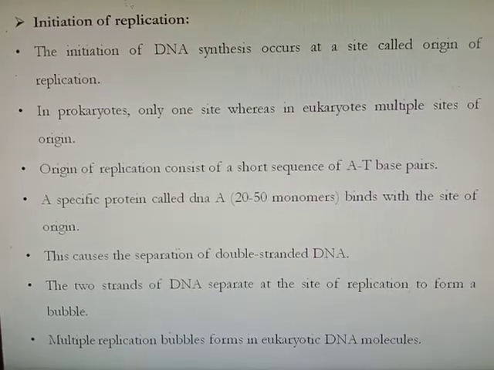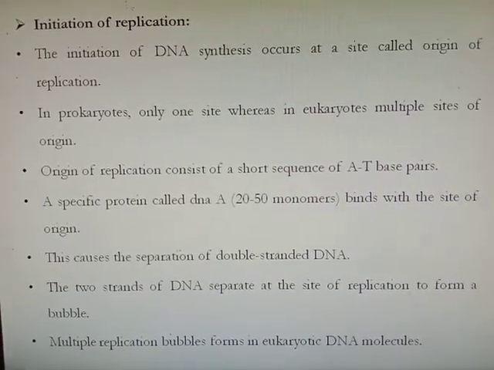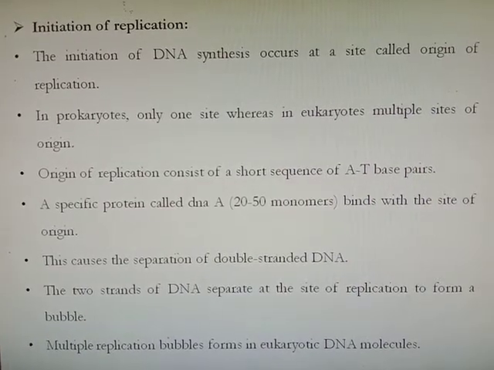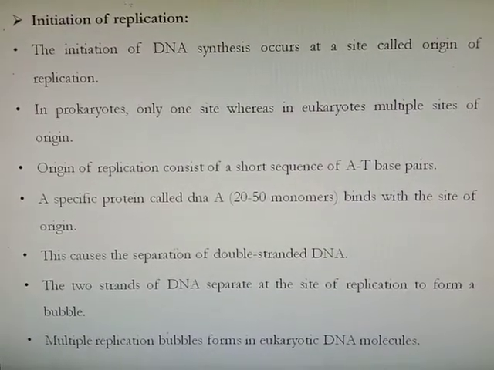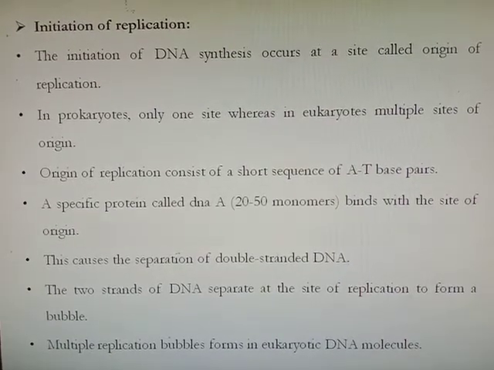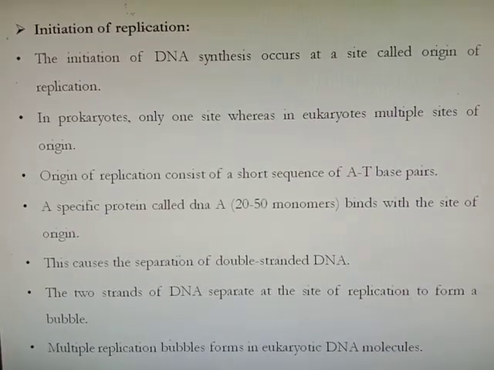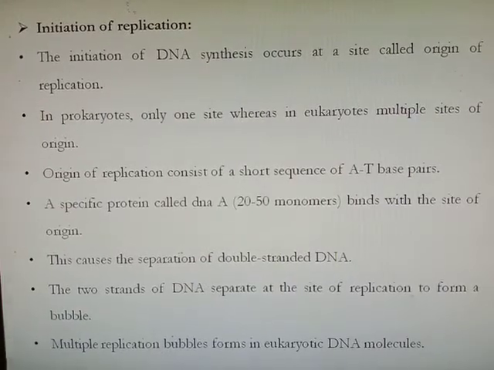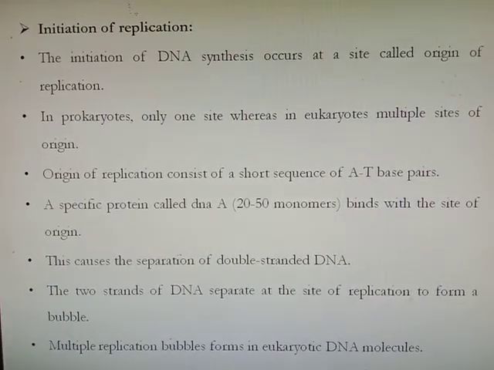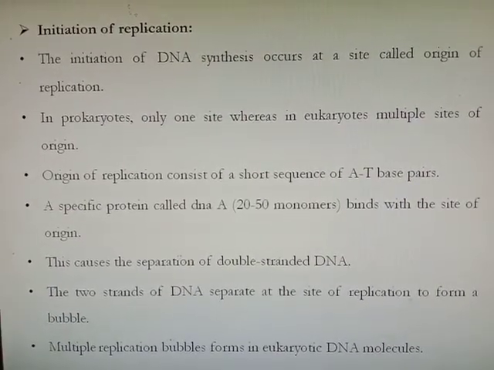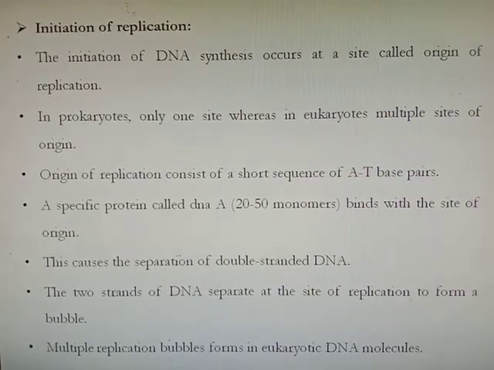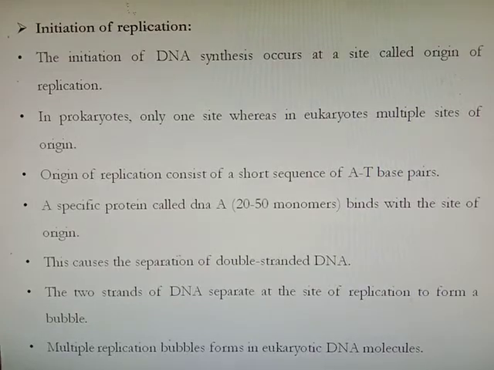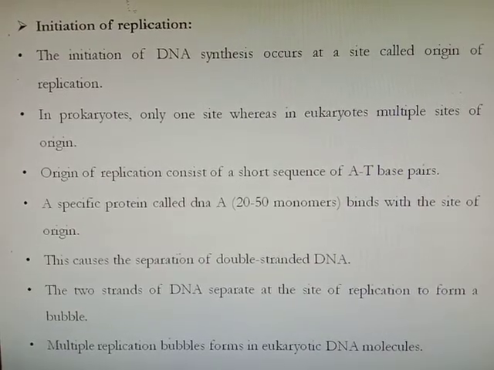The origin of replication consists of a short sequence of 80 base pairs. So the site in DNA where replication starts contains a number of AT base pairs, because low energy is required to break the hydrogen bond between adenine and thymine. That's why, when the adenine and thymine base pair